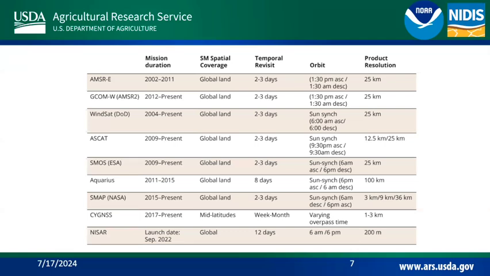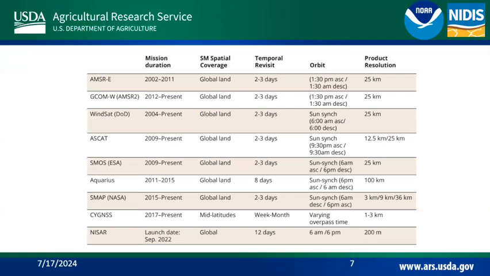Aquarius, a 3-year mission that was NASA and Argentina working together, and they're in the same spectrum that they're measuring ocean salinity, just like SMOS is soil moisture and ocean salinity. Aquarius was dedicated towards ocean salinity, and then they said, "Hey, wait a minute, we can use this for land." Except the footprint was huge; it was 100 kilometers, so very generic numbers, very generalized numbers, continental scale numbers almost. But it is a product that's out there.